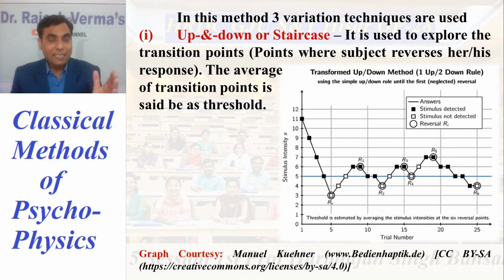The first technique is up and down, or staircase. It is used to explore the transition points, that is, how to calculate the AL and DL. The up and down or staircase method is a technique of the method of limits to explore the transition points. What are the transition points? Points where the subject reverses her or his responses.